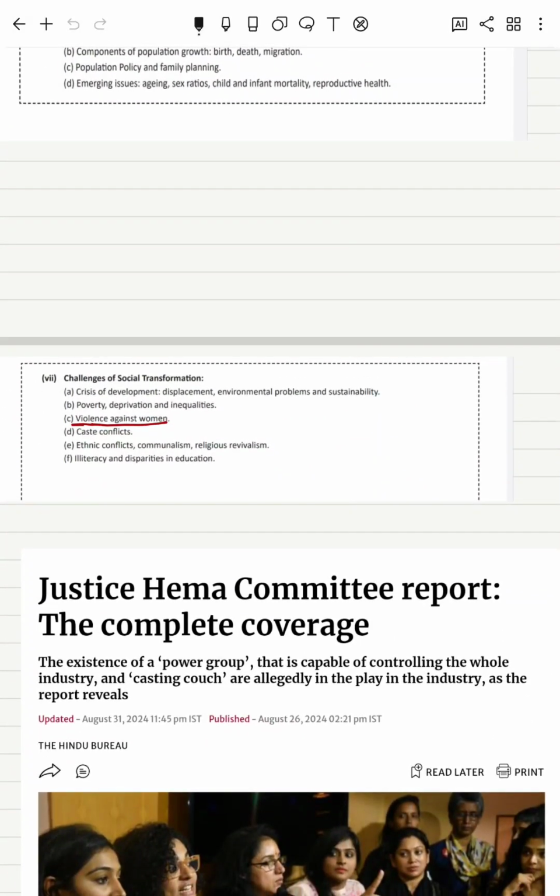And the last is violence against women. Again, the topic of the Justice Hema Committee report can be related. So there are a few topics in your current affairs, and those topics can be related to most of the contents mentioned in your syllabus. So you try to figure out those current affairs topics, and once you figure them out, you can relate them to most of the syllabus points, and those can be used in your answers to analyze, or to put that particular question in context, or to justify your analysis.